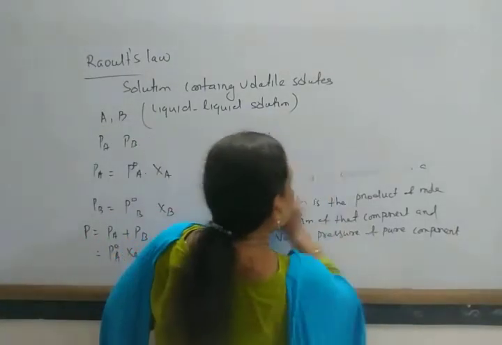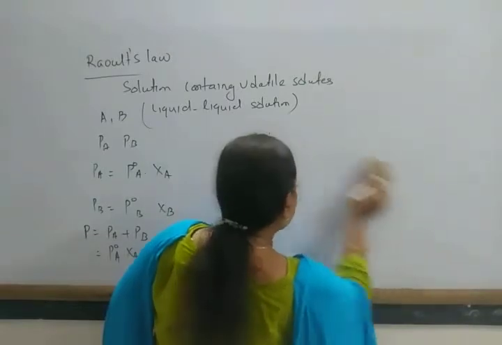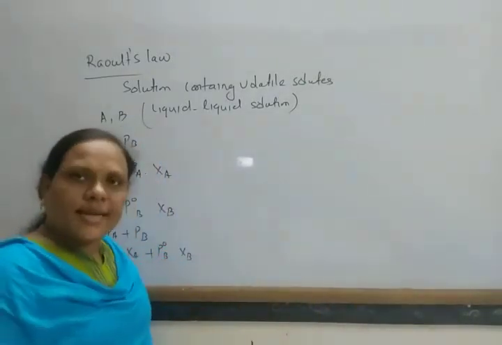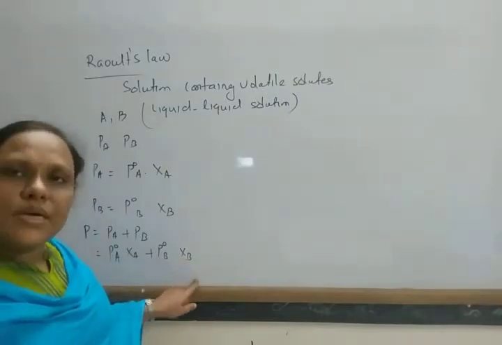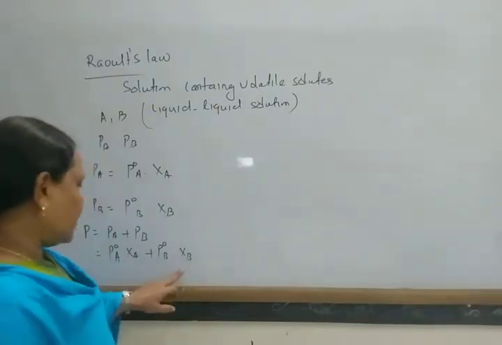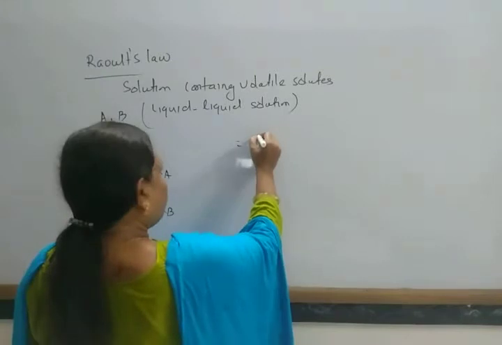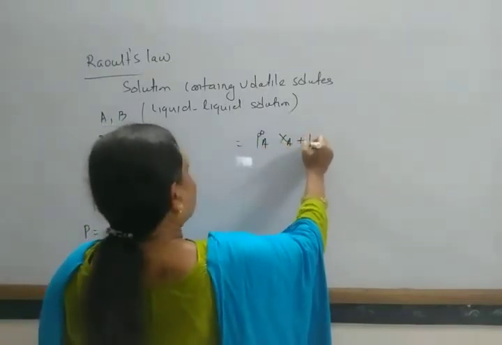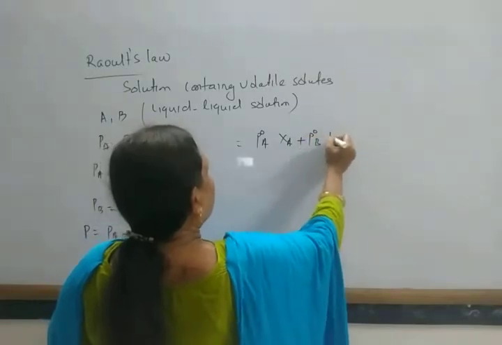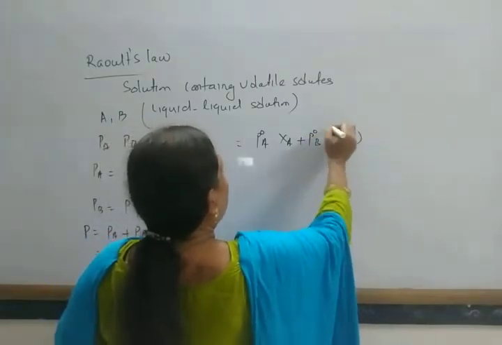And again we know that for two components, XA plus XB equals 1. In this way, XB equals 1 minus XA, so P equals P naught A XA plus P naught B into (1 minus XA).